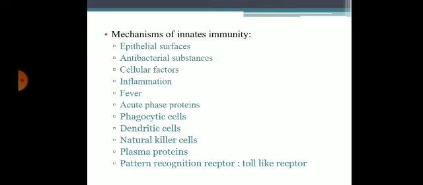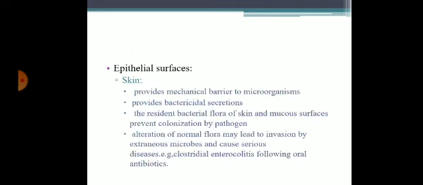Innate immunity functions in stages. That is, innate immunity will recognize the microbes, then damage the cell by activation of various mechanisms, and third is elimination of unwanted substances. I repeat, innate immunity is always present, ready to provide a defense against the microbe and to eliminate damaged cells even before an infectious agent has attacked. It functions in stages: recognition of microbes, damage to the cell, activation of various mechanisms, and elimination of unwanted substances. Now we'll talk about them one by one.